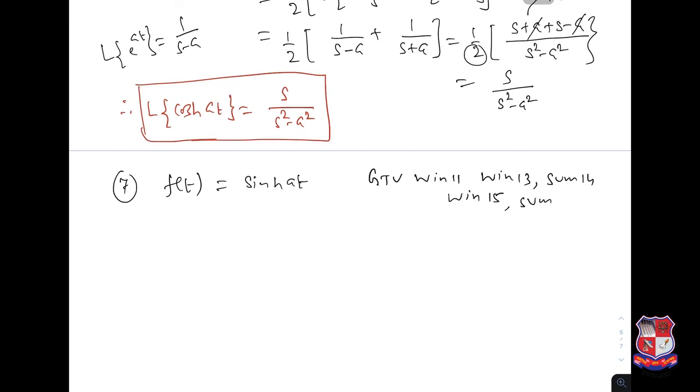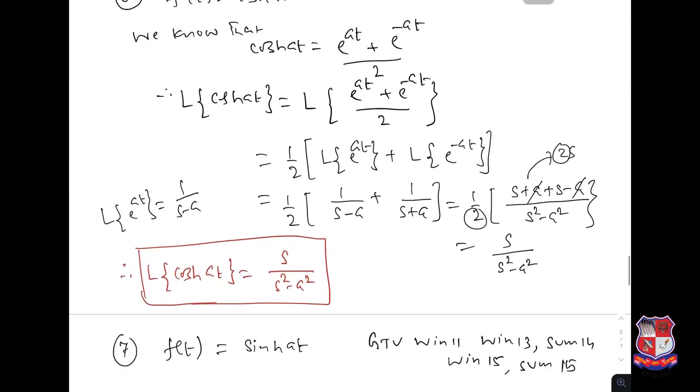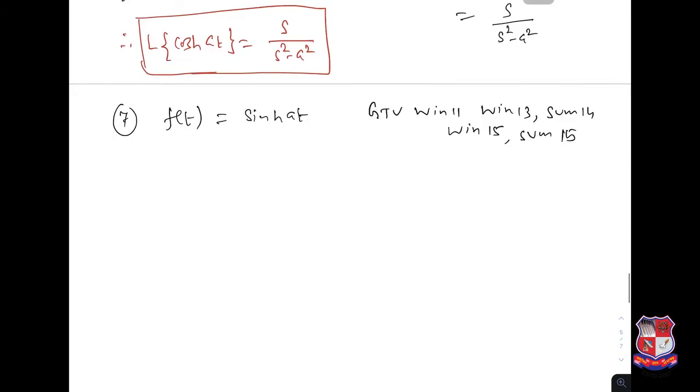I don't know why so many times. Again the same, we know that sine hyperbolic at is e power at minus e power minus at, divided by 2.